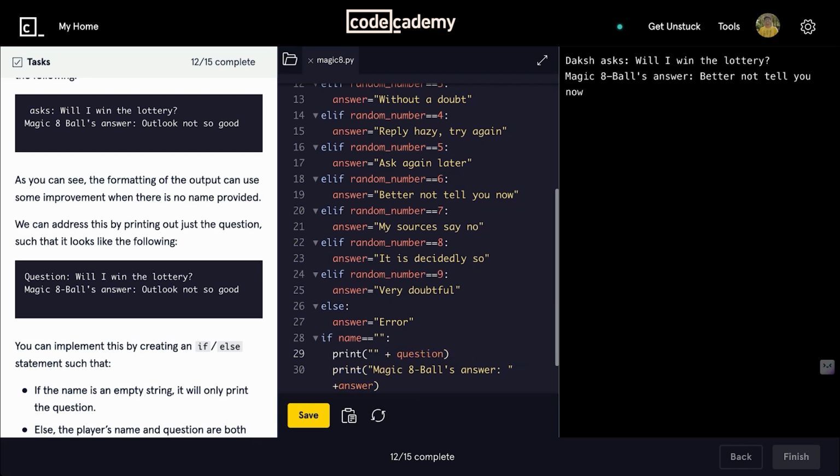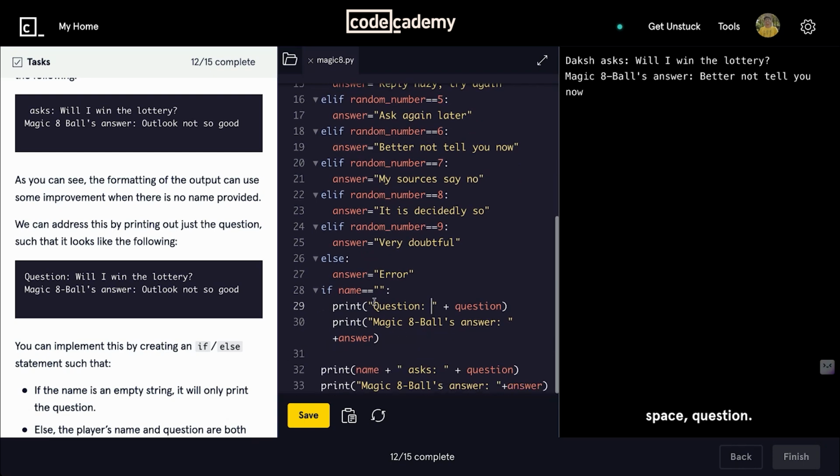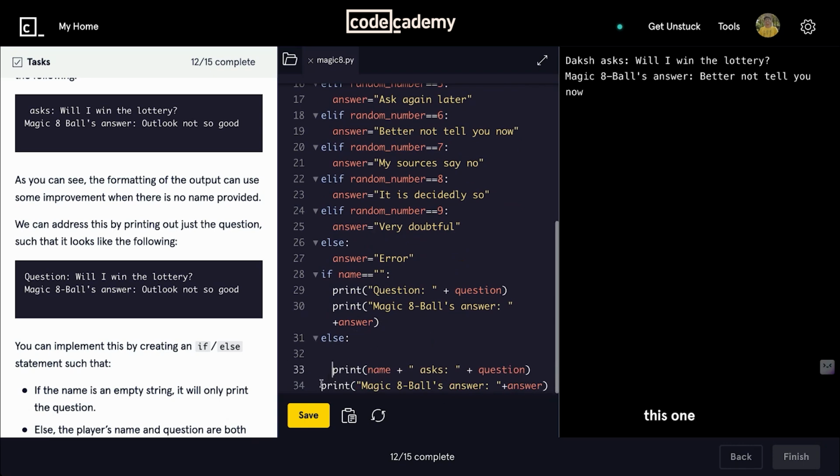Instead of name, we'll be writing here question, space question. And the last whole part, this one, will go in the else statement. So if the string is empty, print these statements. If the string is not empty, print this statement.